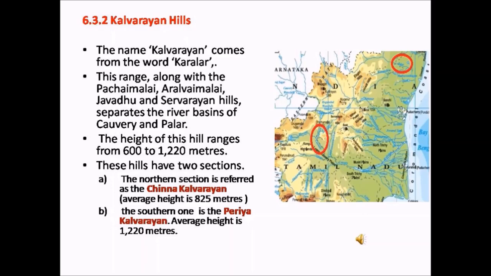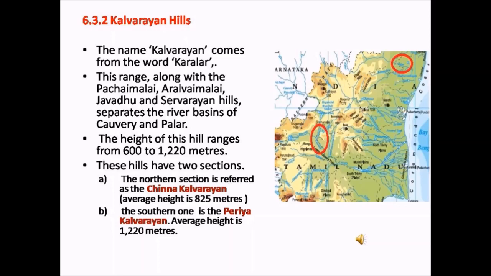In between these two rivers, you can see the major hills, that is the Kalvarayan Hills, Pachamalai, Aralvai Malai, Javadu Hills and Sarvarayan Hills. So, therefore, these hills separate the Kaveri and Palar river basins. The height of these hills ranges from 600 to 1220 meters. So the height of the Kalvarayan Hills ranges from 600 to 1220 meters.